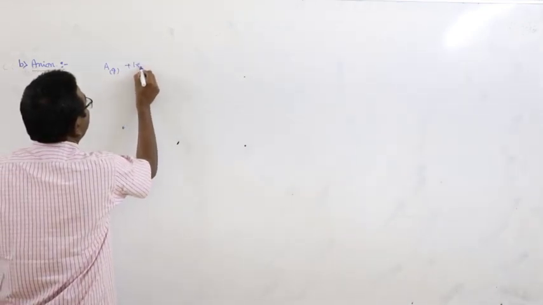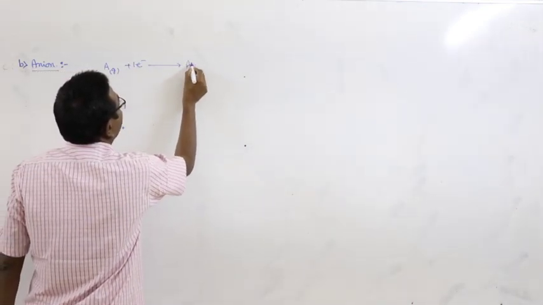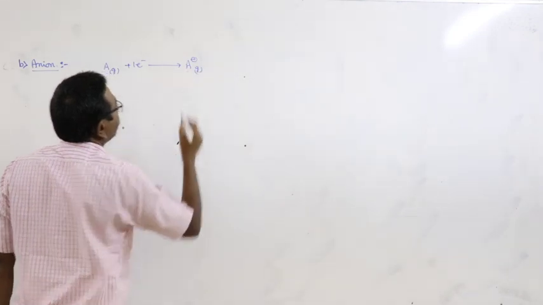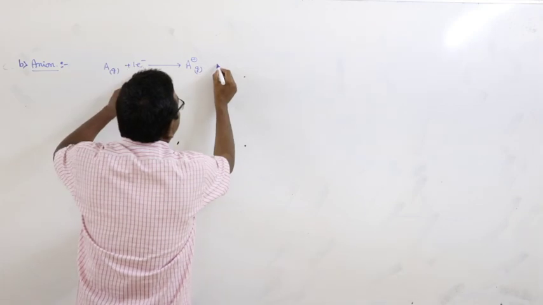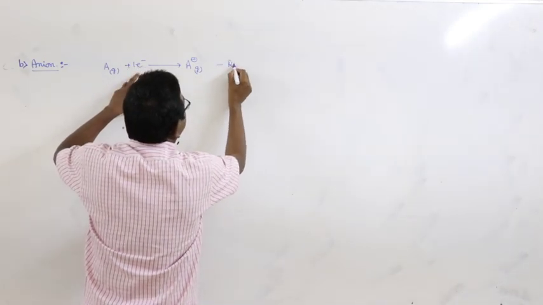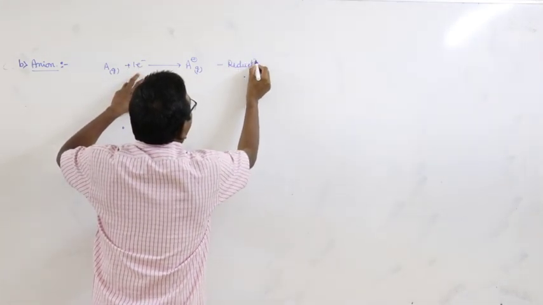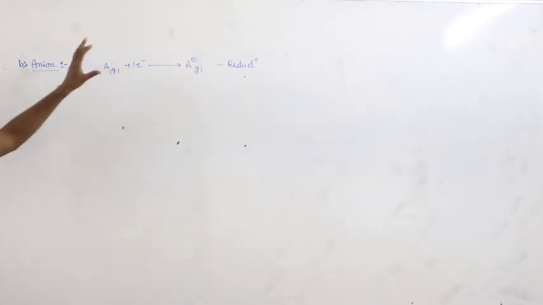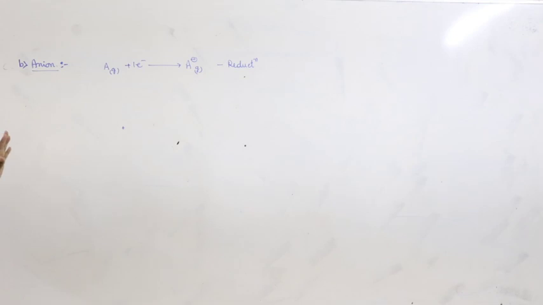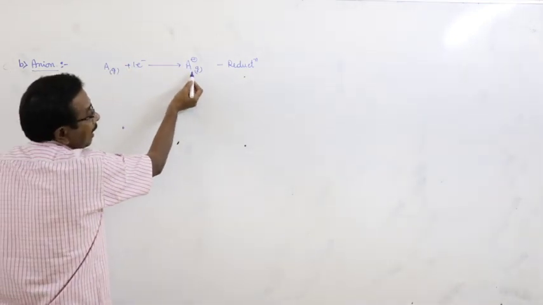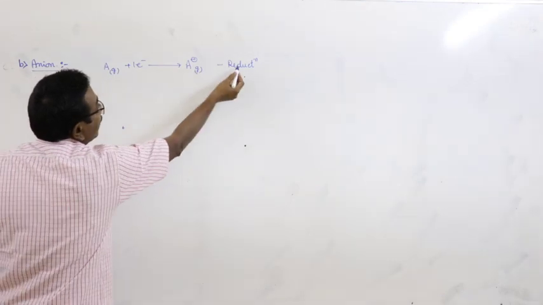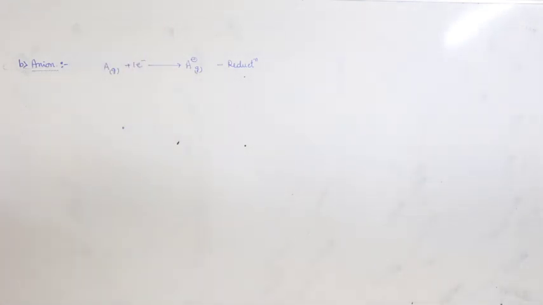It gains electrons, resulting in the formation of anions. Gaining of electrons is reduction, so formation of an anion is a reduction process. This is the neutral atom, this is the anion. The formation of an anion is nothing but a reduction process.